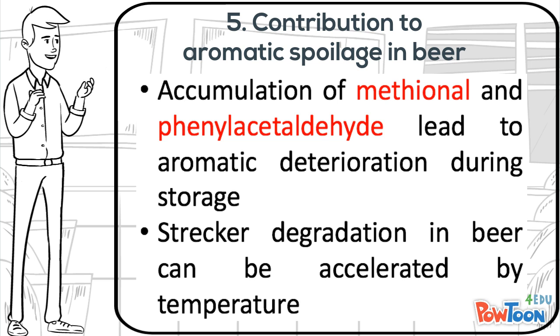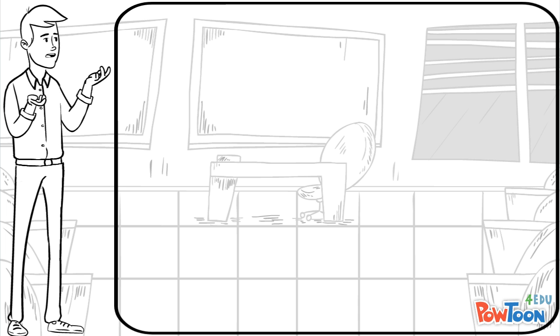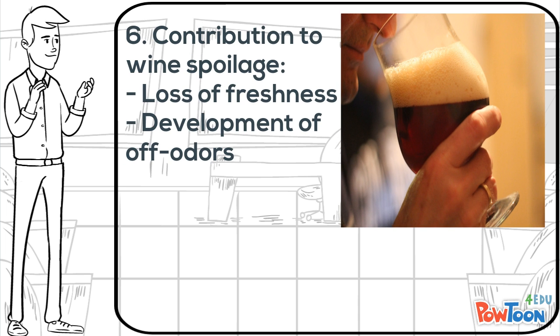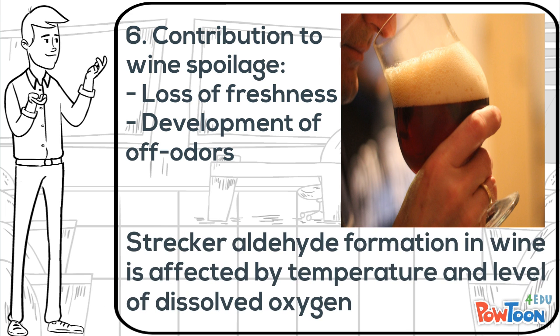So to increase the shelf life of beer, the storage temperature should be controlled. On the other hand, Strecker aldehydes were also found in wine. They contribute to wine spoilage by decreasing the freshness and inducing off-odor development. The formation of Strecker aldehydes in wine is affected by temperature and the level of dissolved oxygen.